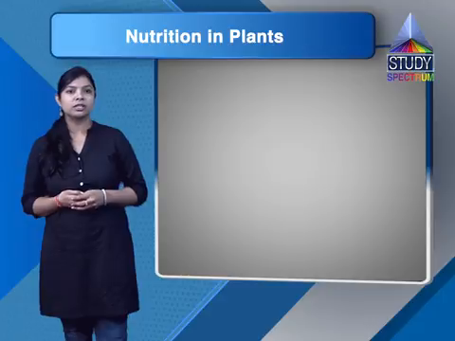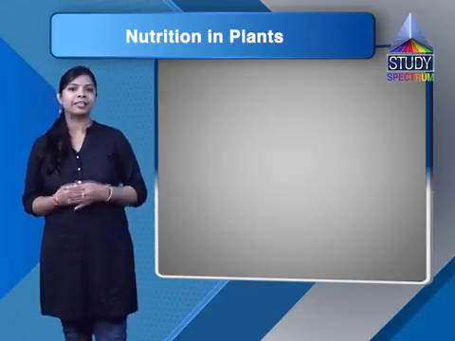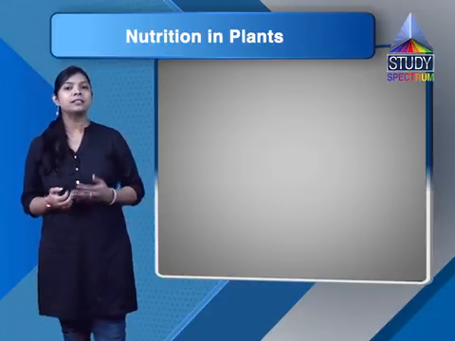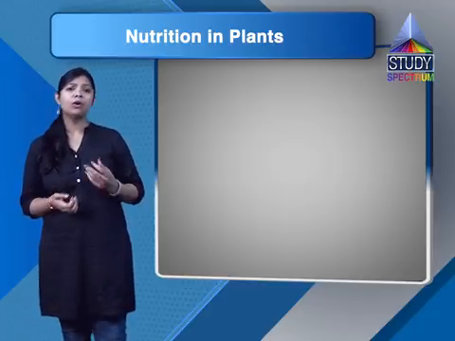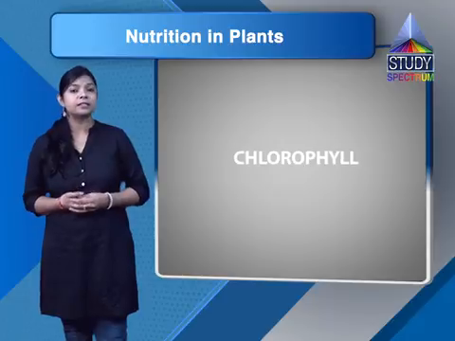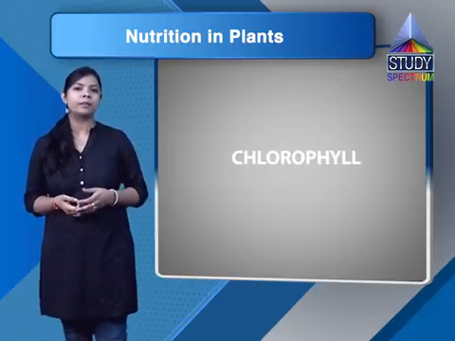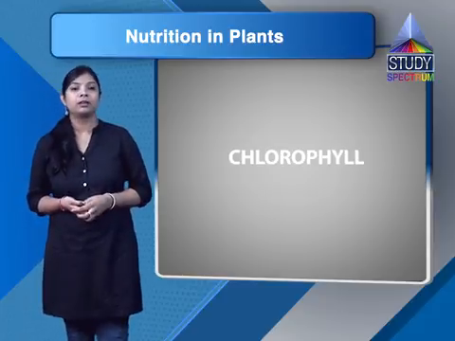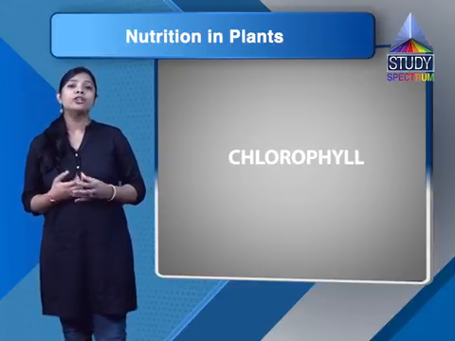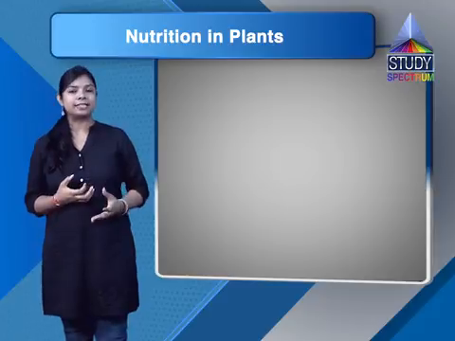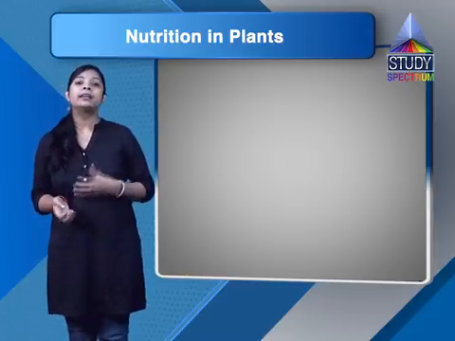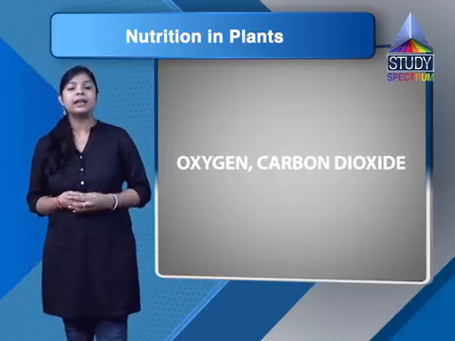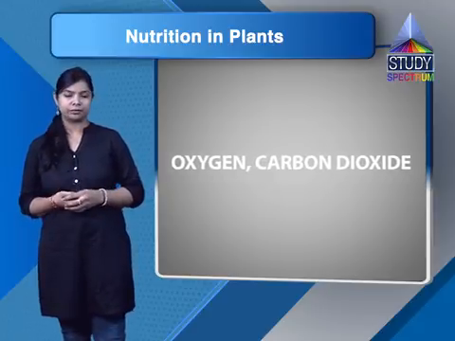Now the next question is, the food synthesized by the plants is stored as dash. So it's stored as starch. Now next, in photosynthesis, solar energy is captured by the pigment called dash, so that pigment is called chlorophyll. Now the next question, during photosynthesis, plants take in dash and release dash. So the plants take in carbon dioxide and release oxygen.